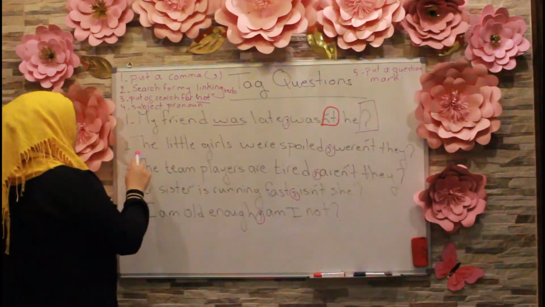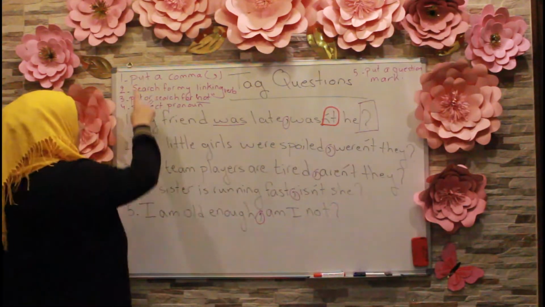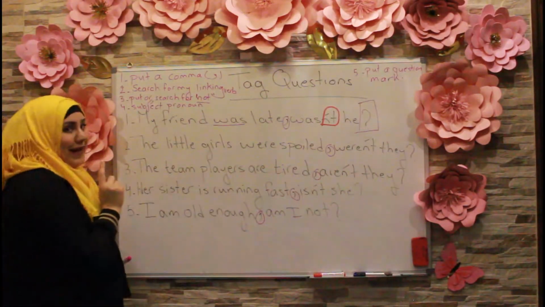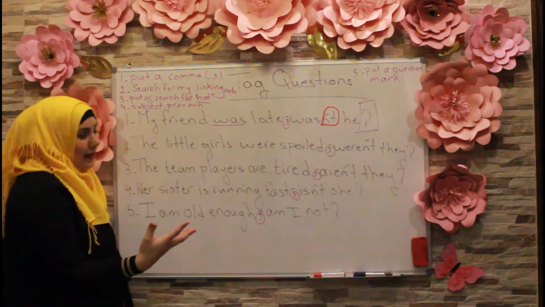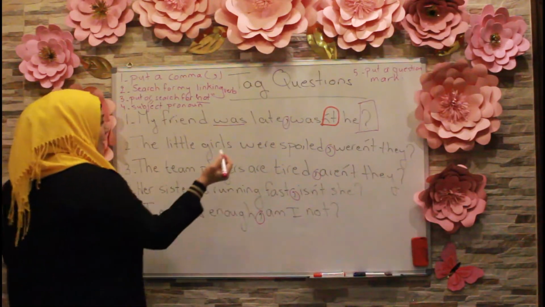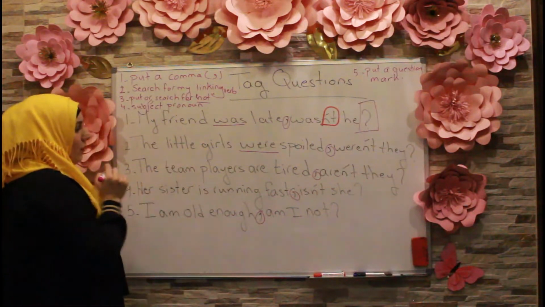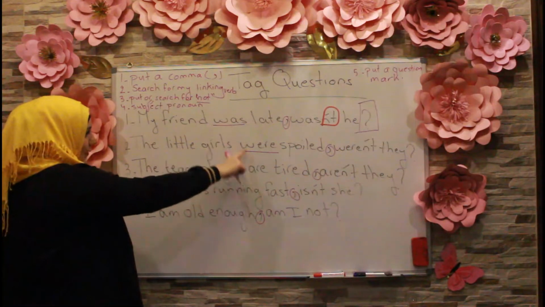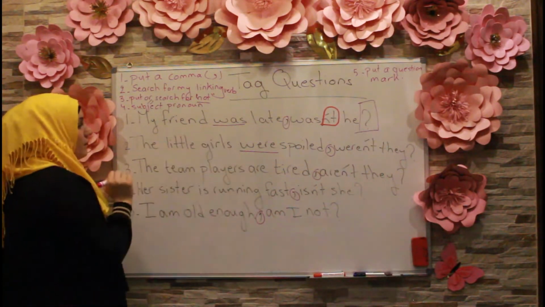So, number 2, the little girls were spoiled. So here, number 1, I have the comma. Number 2, I have to search for my linking verb or helping verb, okay? So it can be a helping verb or a linking verb. So here, my linking verb is the verb were. Now, here, do I have not? No, I don't. So it's kind of exactly the same as in this situation here.